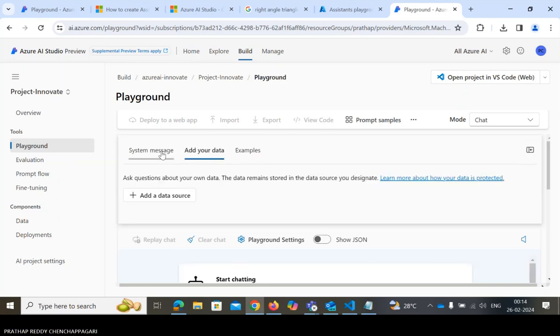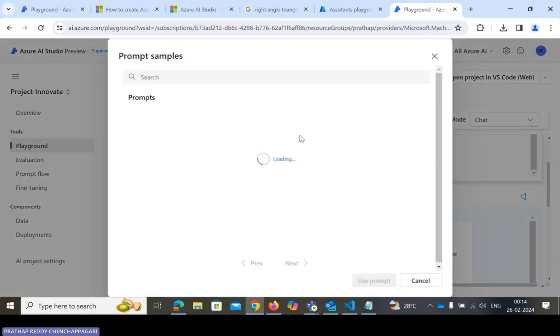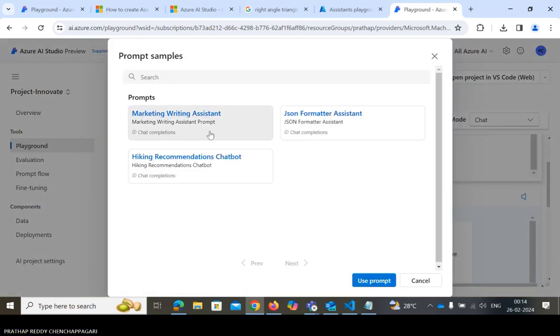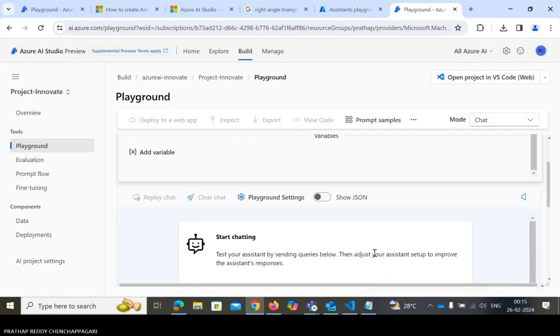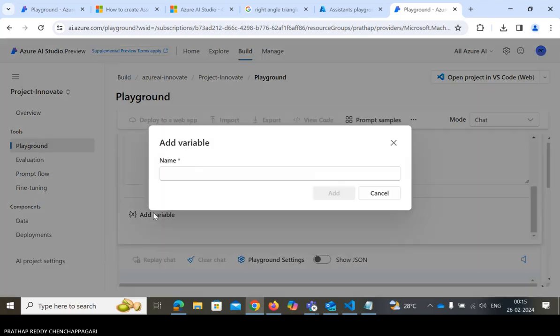Wait a minute, what do I need to do? Go for this one, use this prompt. The variable name is poem, I think.